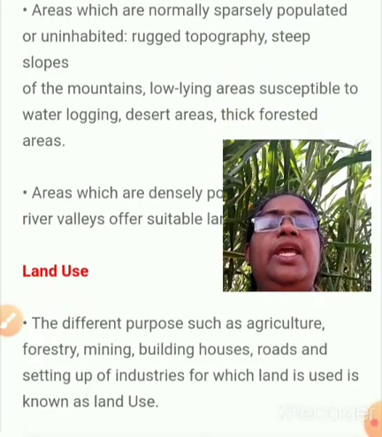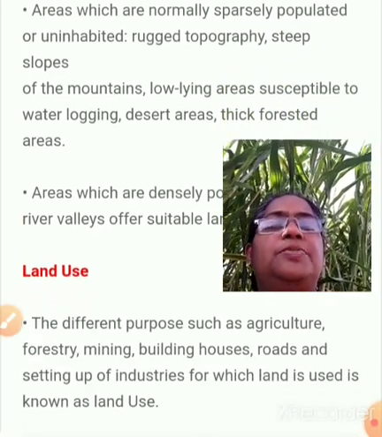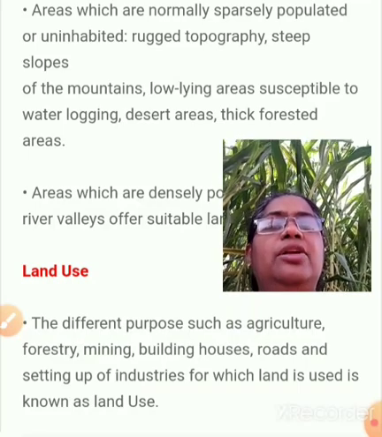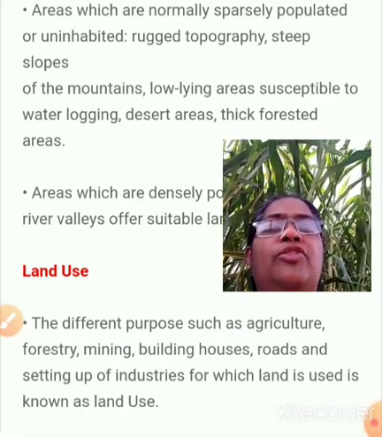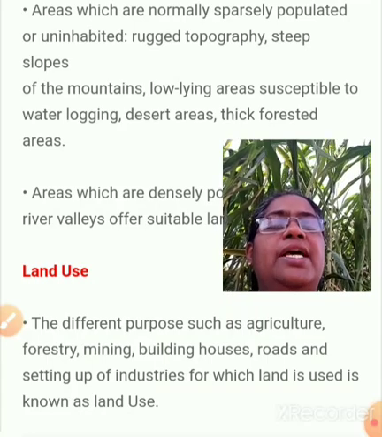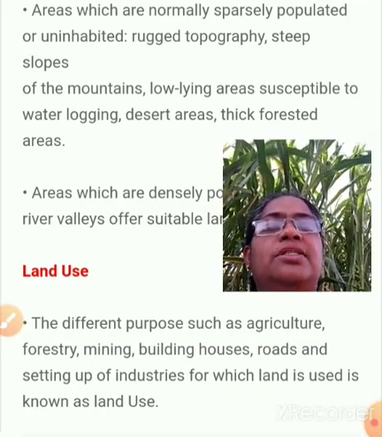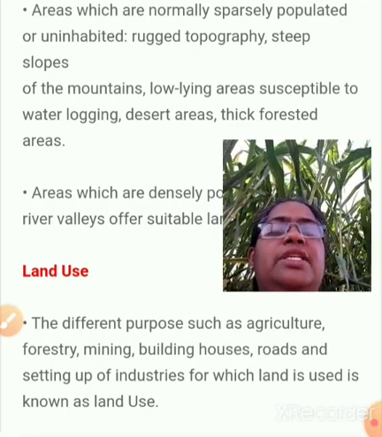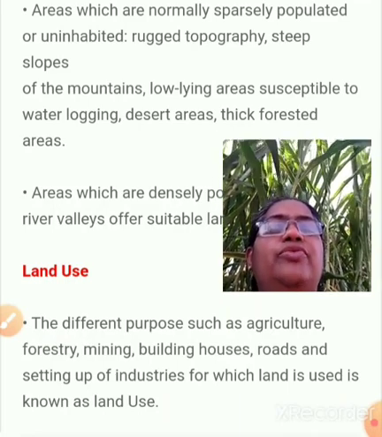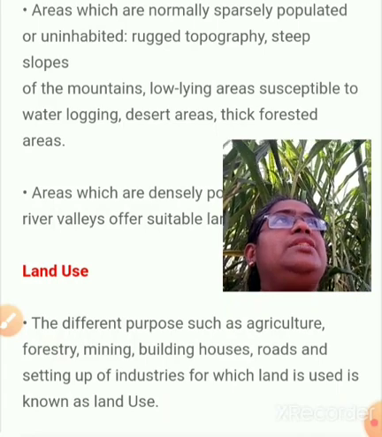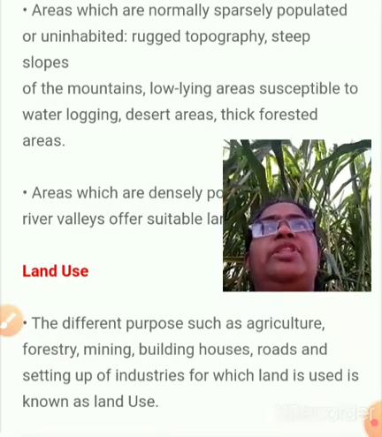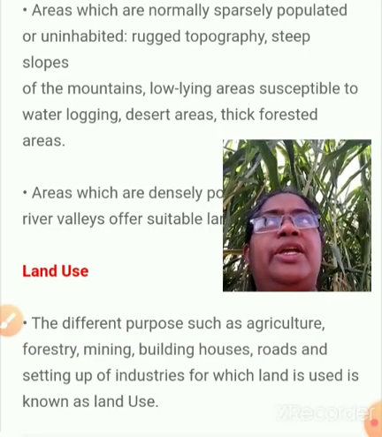Areas which are normally sparsely populated or uninhabited include rugged topography, steep slopes of the mountains, low-lying areas susceptible to water logging, desert areas, thick forest areas, etc. The areas where we live, we normally select where we can live comfortably, plain area with water accessibility.